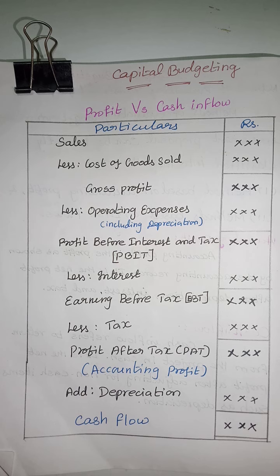Then the depreciation is a non-cash item of expense. So we have to add the depreciation to find out the cash flow. This is the format of profit versus cash inflow.